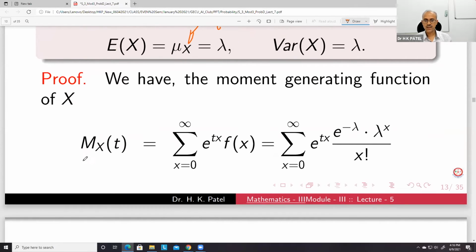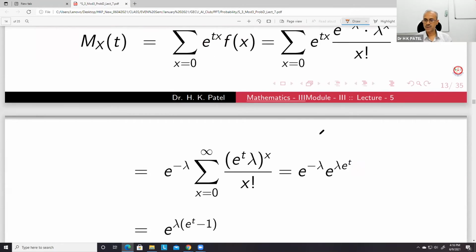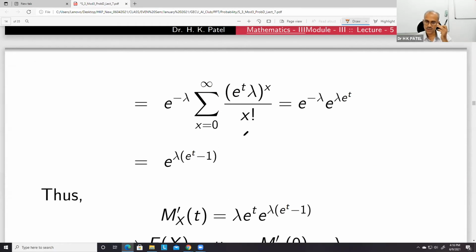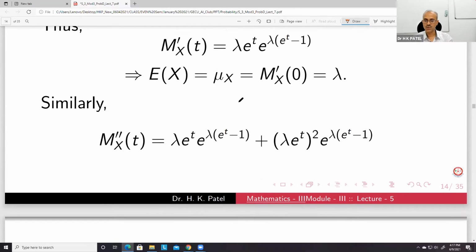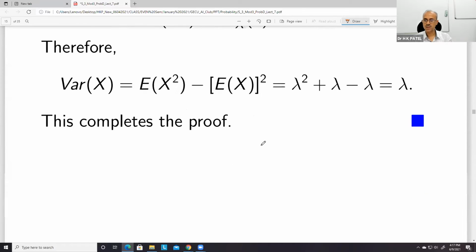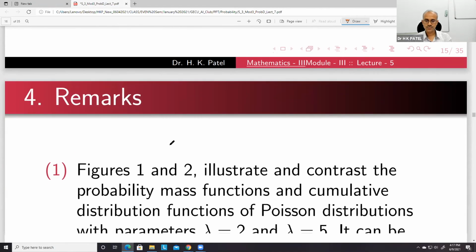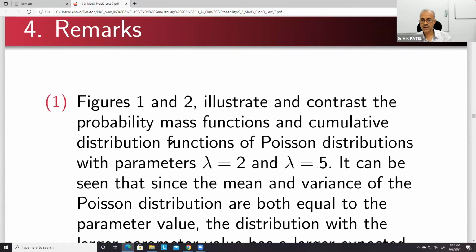But before that, M(t) is our E of e to the power tX. Again, you can do this simple manipulation. You can see that, and then differentiate once, put t equal to 0. Differentiate twice, put t equal to 0. You will get it. So this is one response. It may be helpful somewhere.